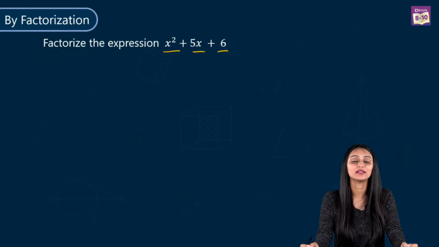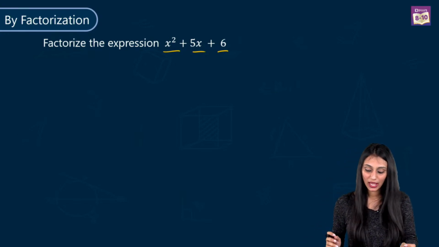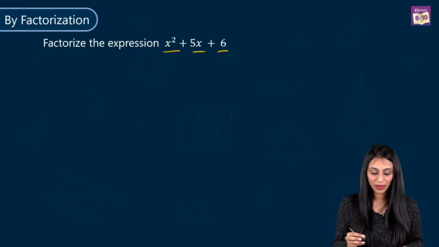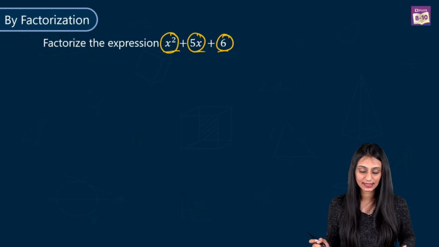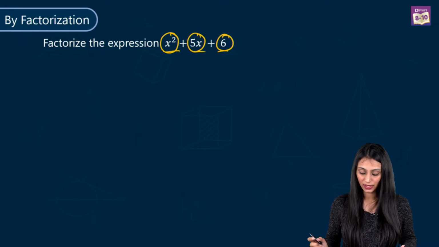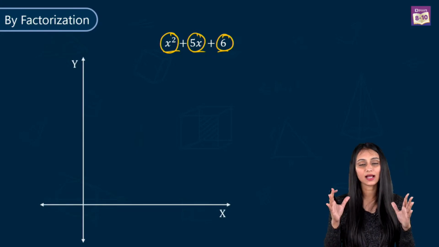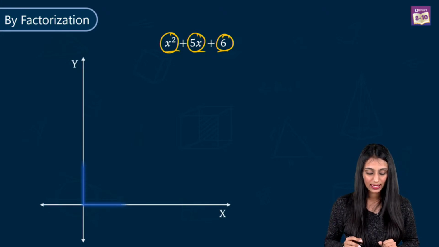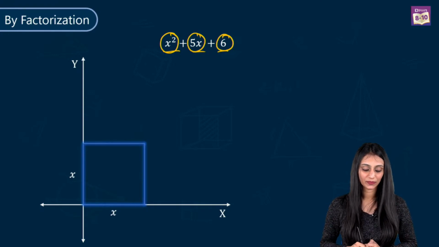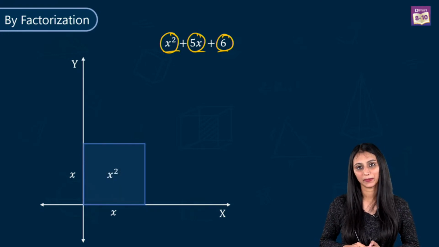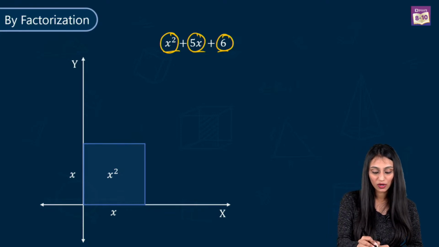So let's understand the method of factorizing quadratic equations by the factorization method. Let's divide this expression in three parts. The first term is x square, then we have 5x, and the third term is 6, right? All right. To understand this, this is the Cartesian plane we have. Let's take a square of side x units. So its area would be x square, right? So we got our first term.